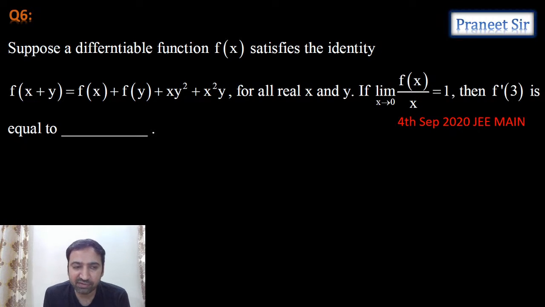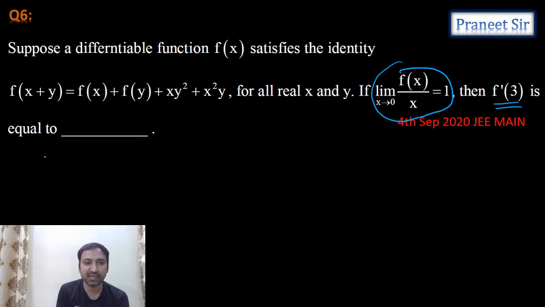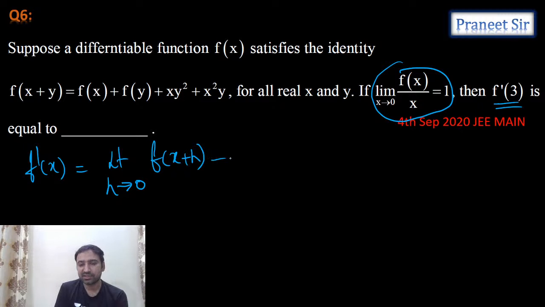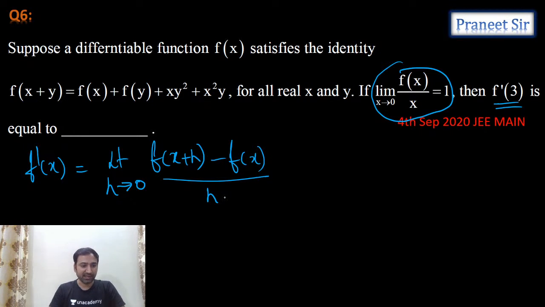A differentiable function f of x satisfies this identity: f of (x plus y) is equal to f of x plus f of y plus x y square plus x square y, and limit x tending to 0, f of x by x equals 1, he gave, and f dash 3 he is asking. So let's calculate f dash x, guys. What is the formula to calculate f dash x? f dash x formula is limit h tending to 0, f of (x plus h) minus f of x, by (x plus h) minus x, which is h.